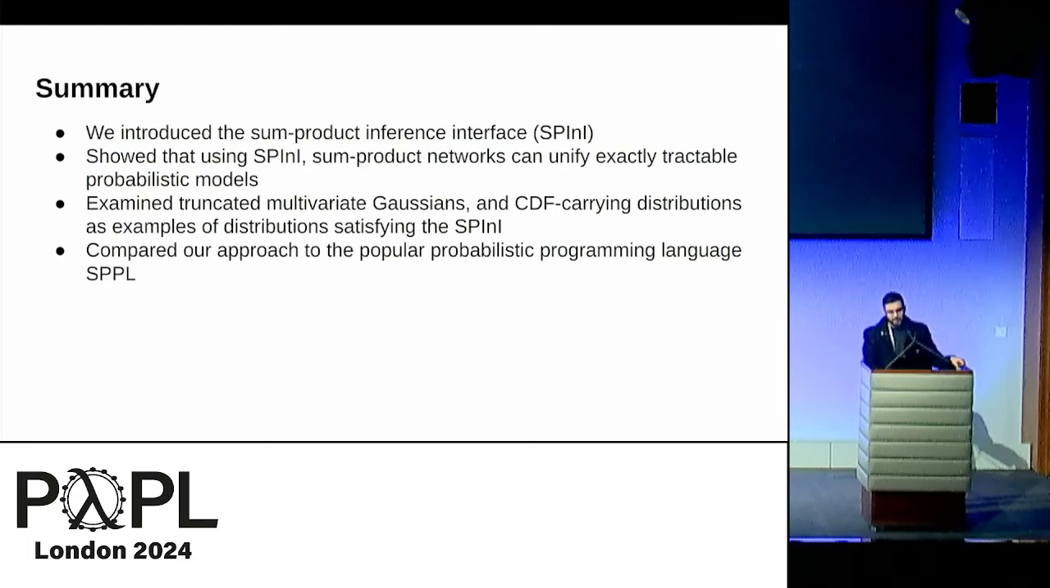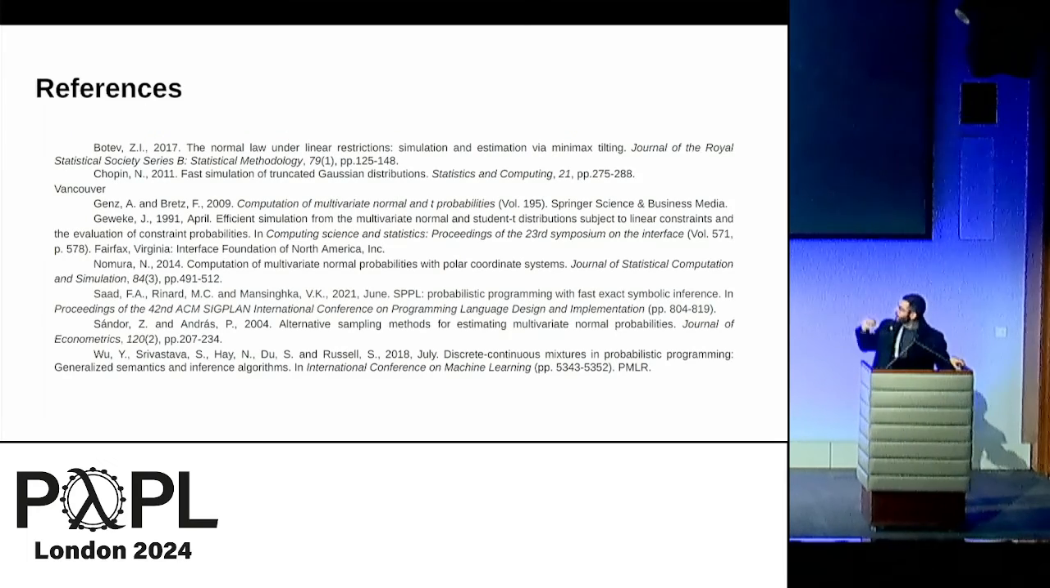So in summary, sum product networks are cool. They might allow us to unify exact inference using the SPINI interface. I cited a bunch of papers, and these are all the ones, if people are interested.